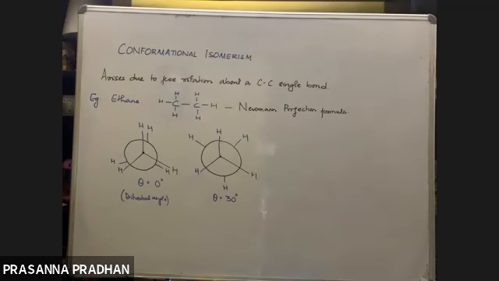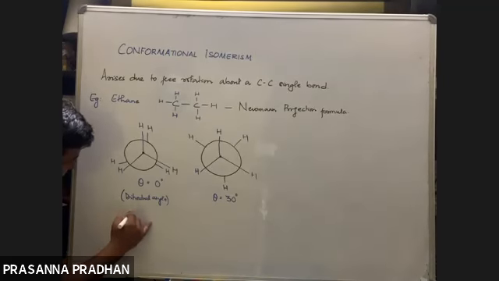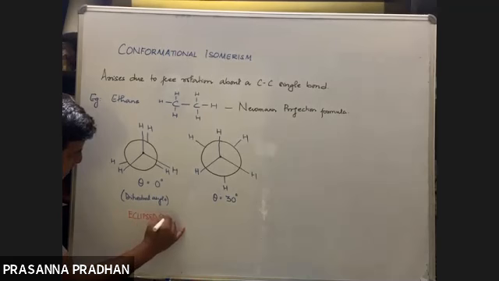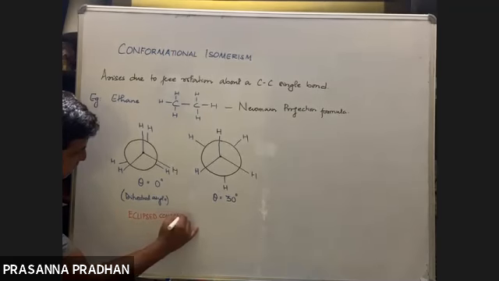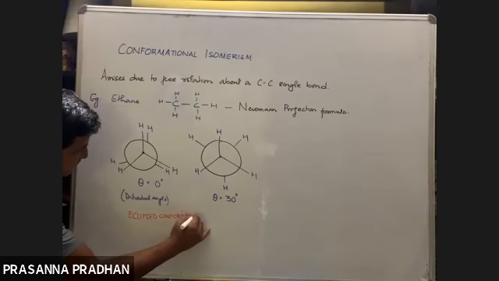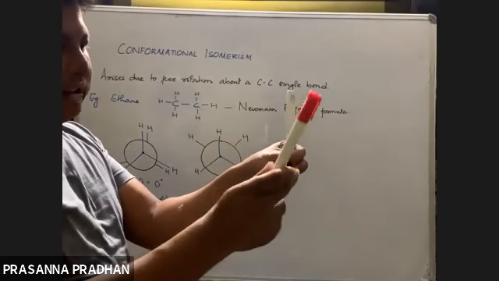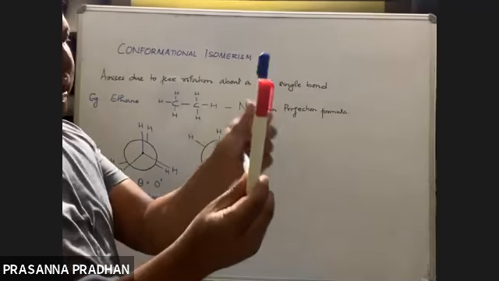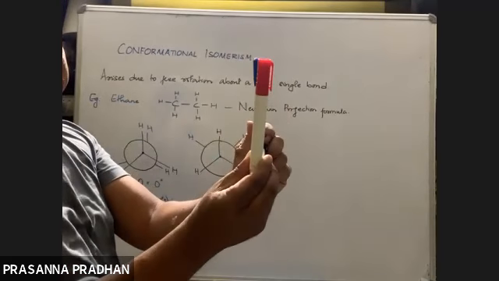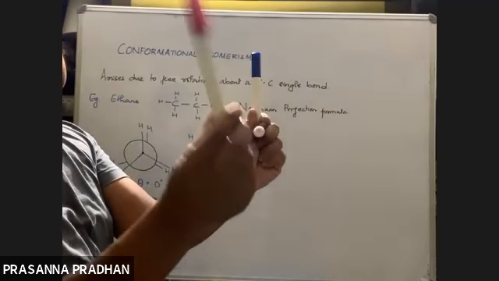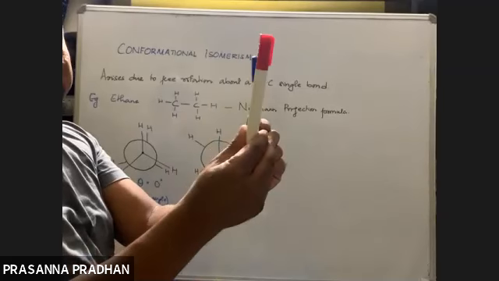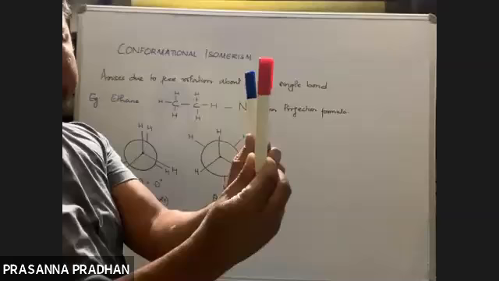The one where the dihedral angle is 0 degree is known as the eclipsed conformation. Eclipsed conformation means where the dihedral angle is 0 degree. When they are at an angle of 0 degree, this hydrogen is eclipsed by this, covered by this.